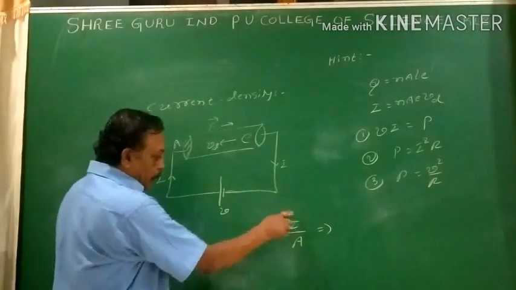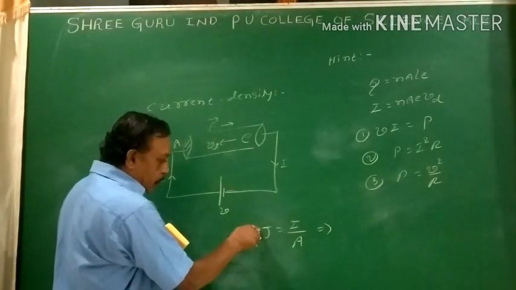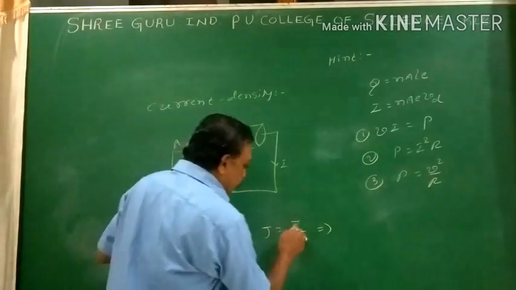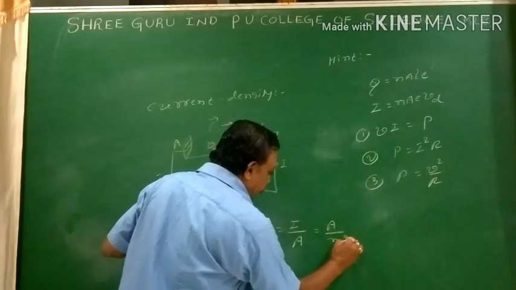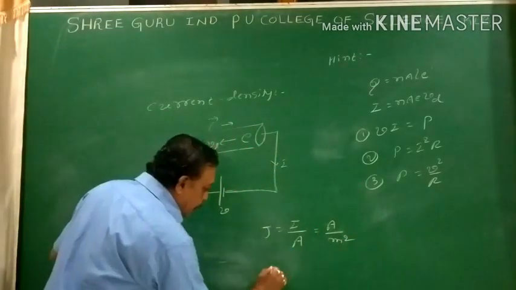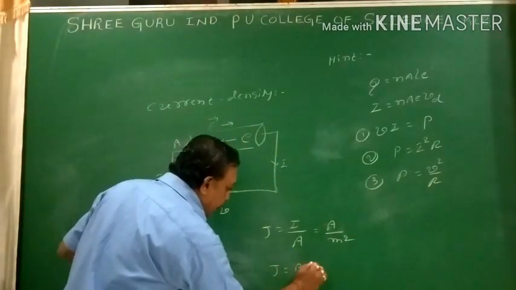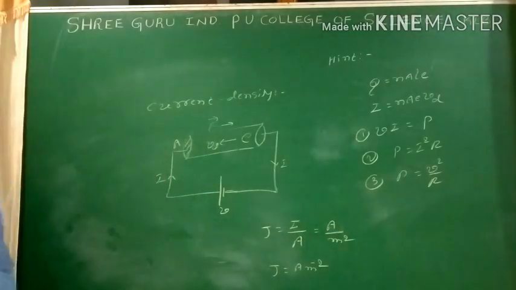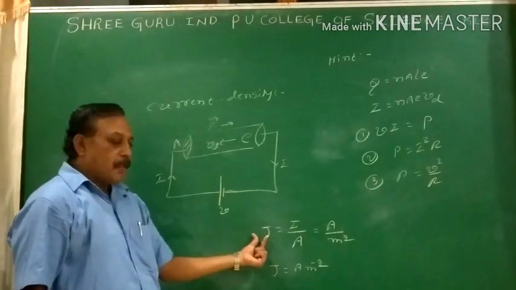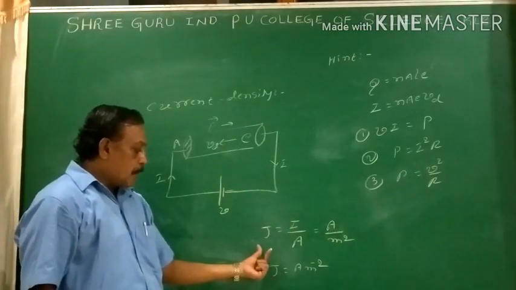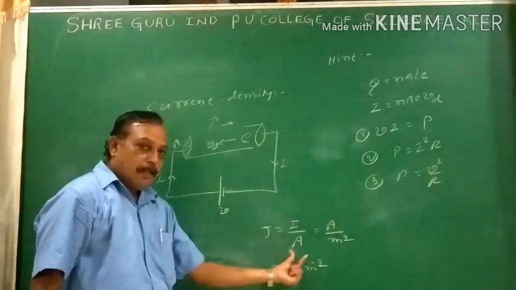Current is a scalar quantity, but current density is a vector quantity. What is its SI unit? Current is measured in ampere. Area is measured in meter square. The current density has unit ampere per meter square. Are you getting the point? Current is a scalar quantity, but current density is a vector quantity. So the SI unit of the current density is ampere per meter square.